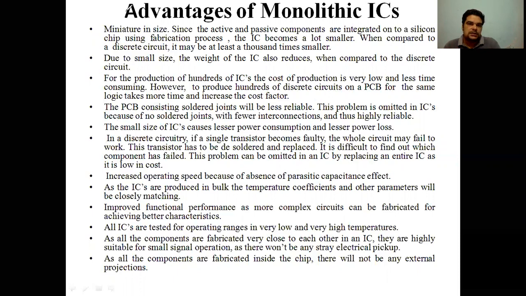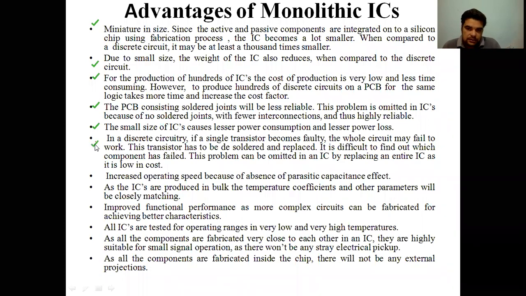Due to the small size of ICs, lesser power consumption is there, and less power loss is there. Now in case of discrete circuits, if a component of a circuit fails, the whole circuit will fail.